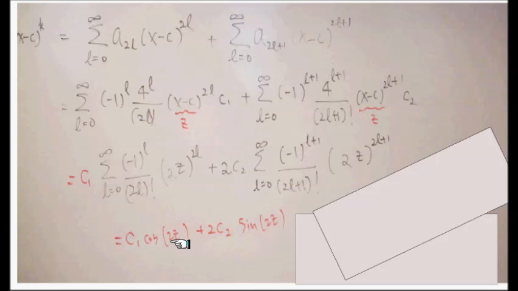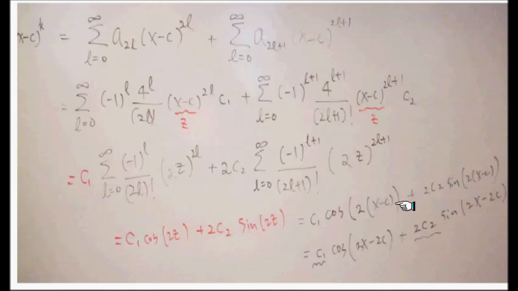So let's substitute back what the Z was. Z was x minus C, and that's what you have, a 2 times x minus C, and it can be pulled up here. So that's the actual closed form. You don't have to use a power series. You can actually write it just like this. That's the exact form of the solution to that differential equation shown here. So C1 and C2, like I said, are completely determined by the value and the derivative value at C, and C is our choice.